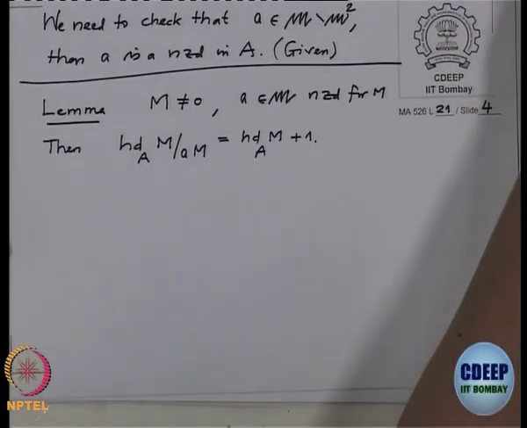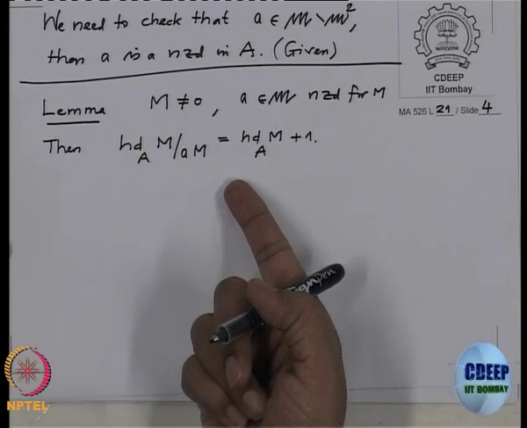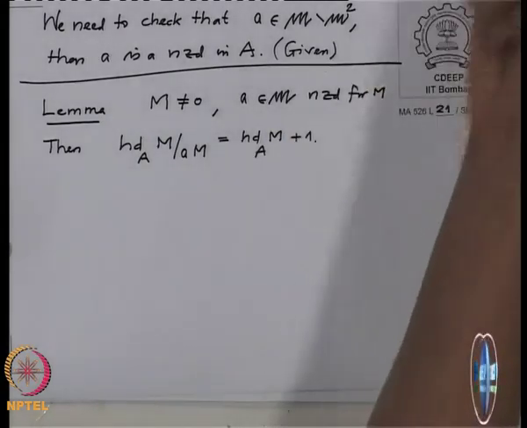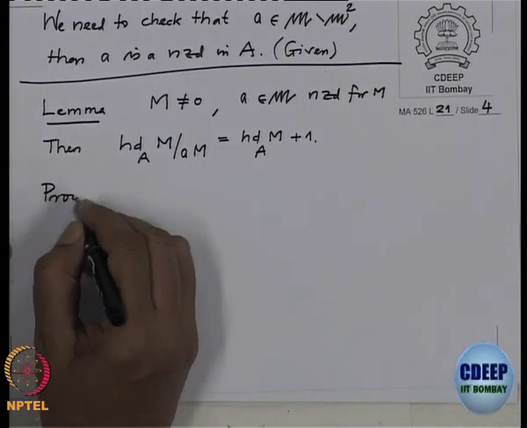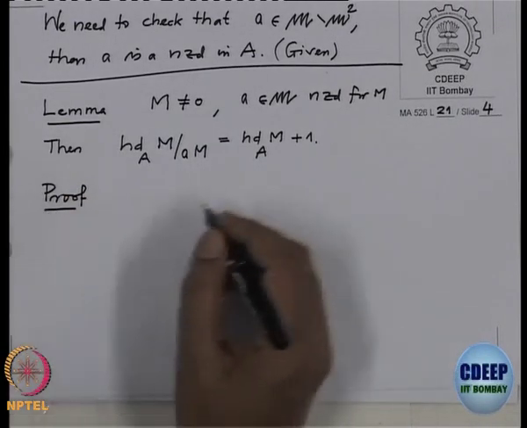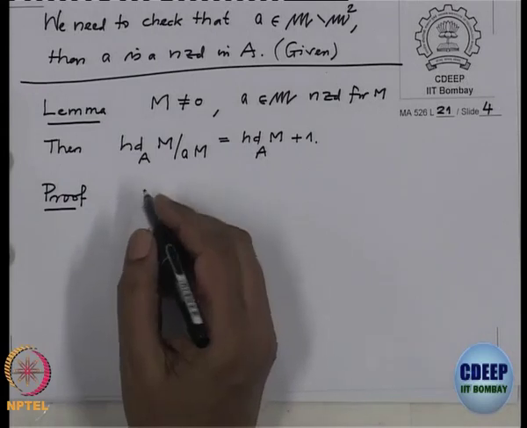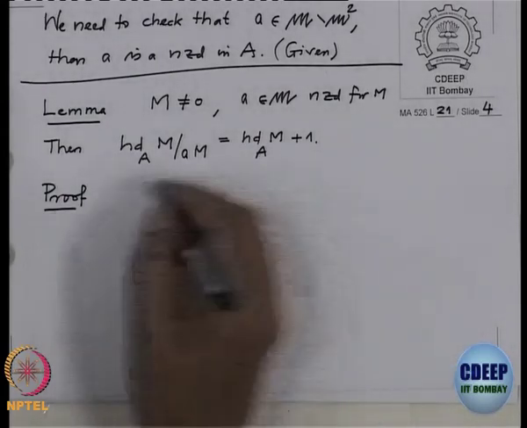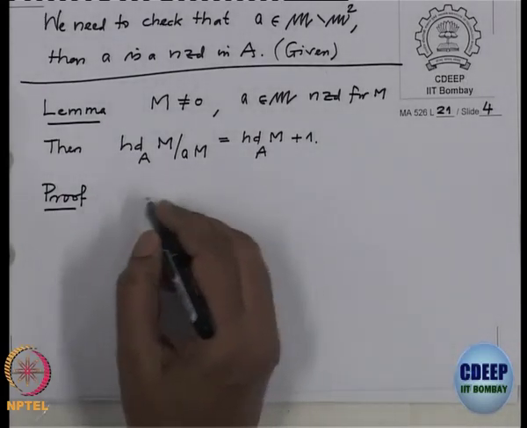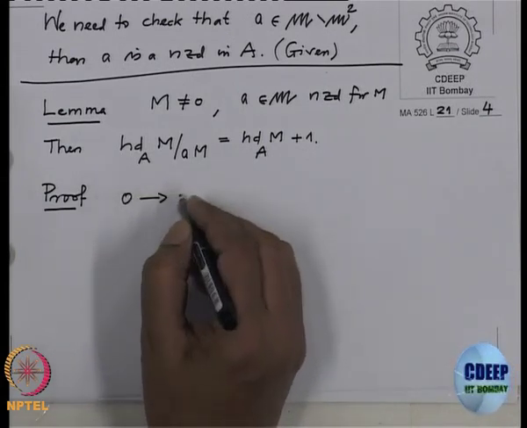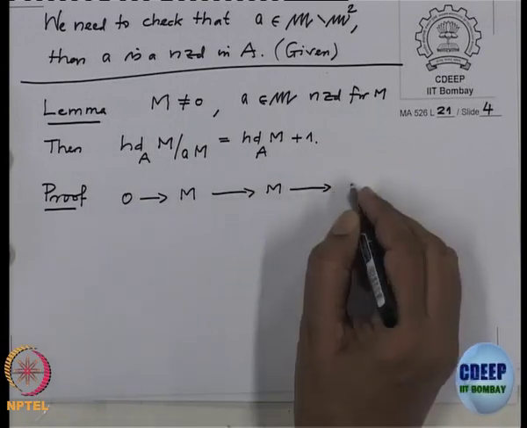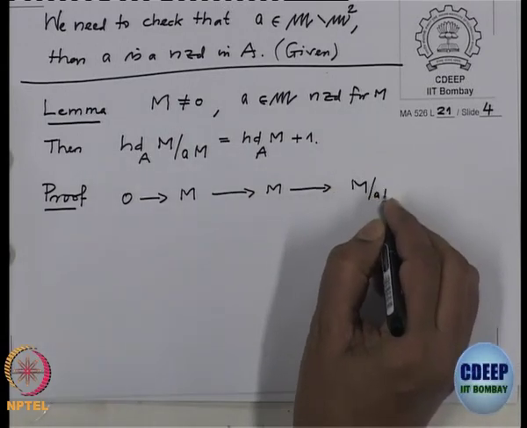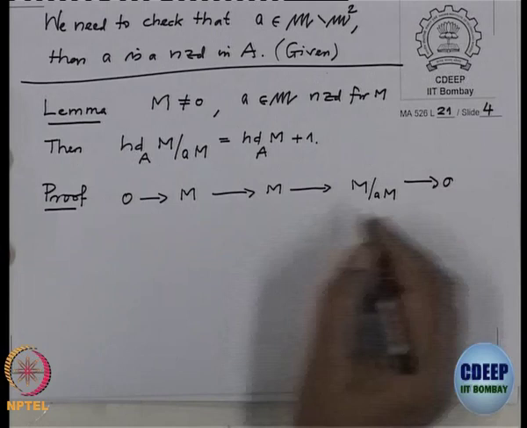So, this also follows from this, right. But let me prove it for completeness, it is not so difficult. That will also give us practice for computing homological dimension. So, look at the exact sequence 0 to m to m to m by am to 0, and this map is